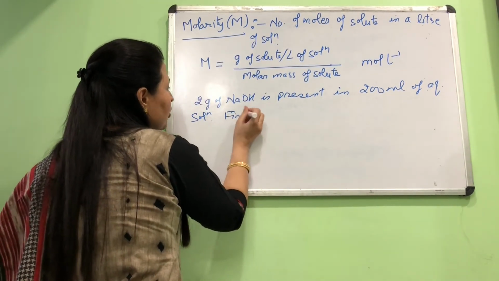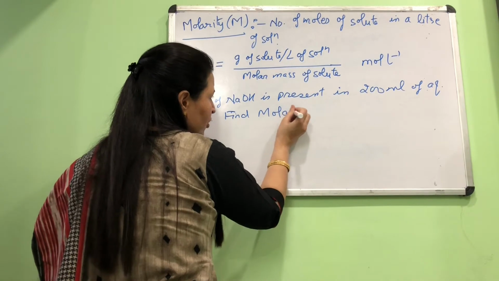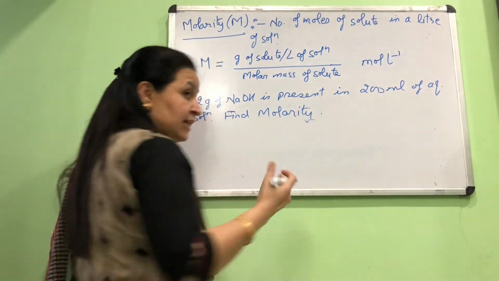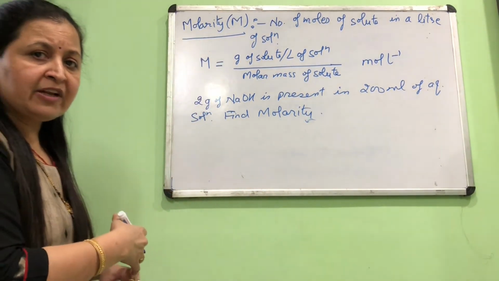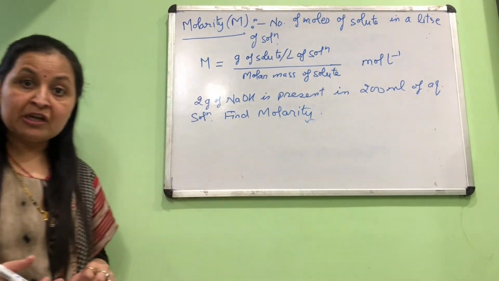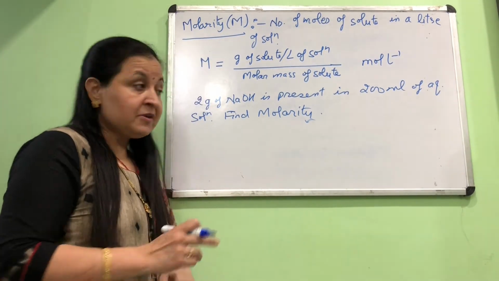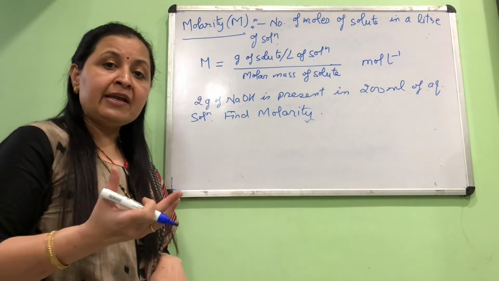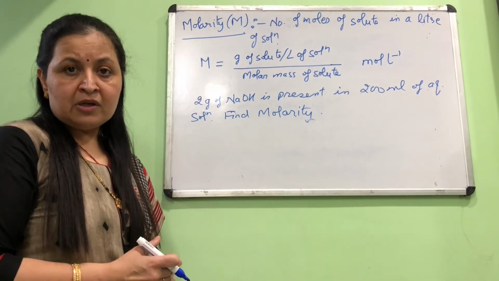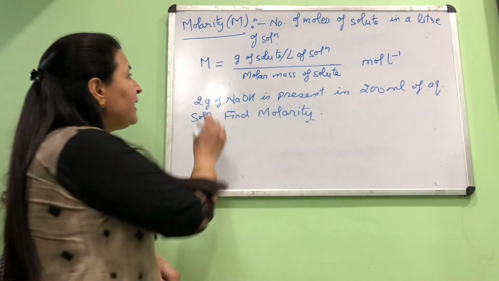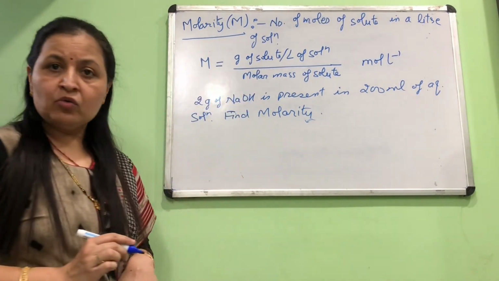Find molarity. This is one way of asking the question where molarity is asked directly. And as I told you, in 12th class nobody will ask you this kind of question. But such parts will be part of your bigger questions. If you can do this orally, the rest of your question will become smaller. Okay. Now, to find molarity, two things should be known to us.